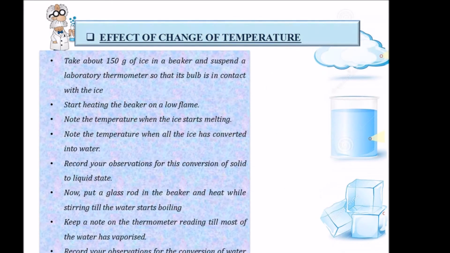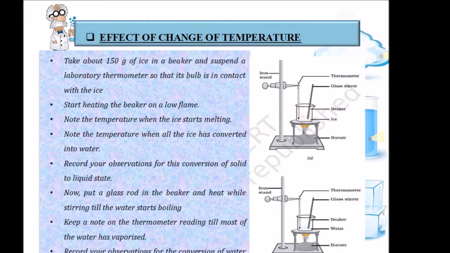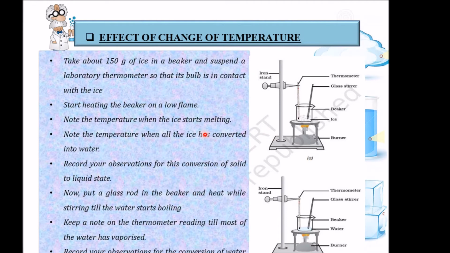So first let's see how the matter changes its state with the change in temperature. Let's take a simple activity. Take about 150 gram of ice in a beaker and suspend a laboratory thermometer such that the bulb of the thermometer comes in contact with the ice. Start heating the beaker on a slow flame. Note the temperature when the ice starts melting. And note the temperature also when the ice has completely converted into water.